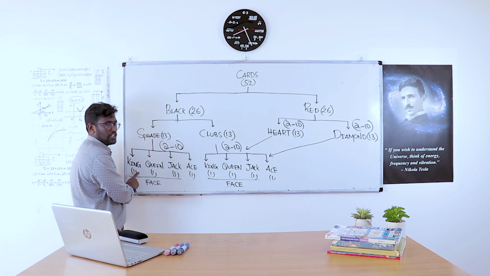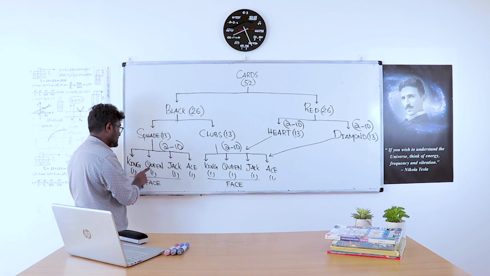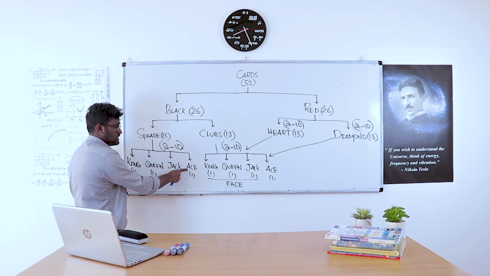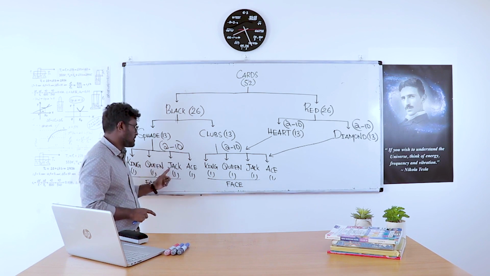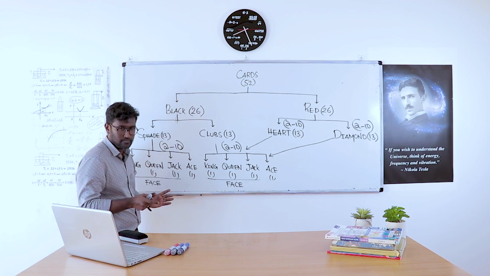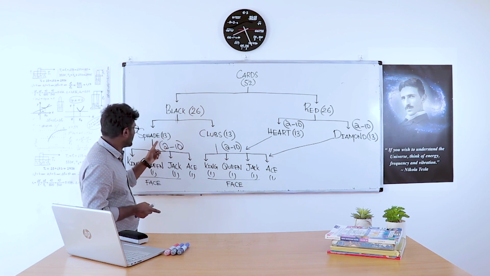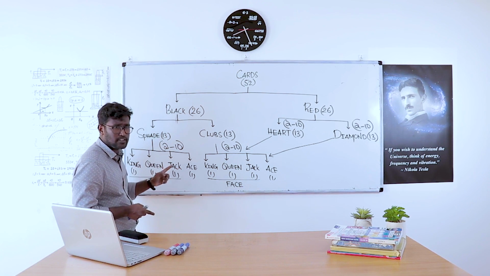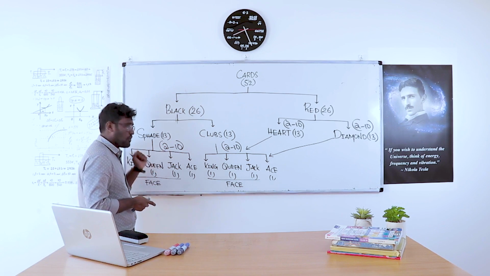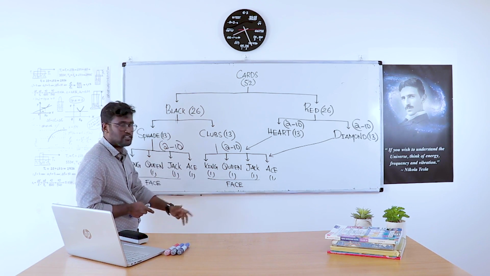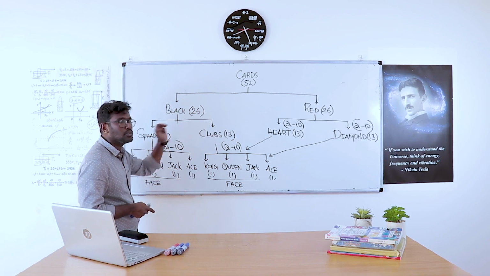Then there is the king card, one king card. Then queen card 1, jack card 1, ace card 1. So total 9 plus 4, 13 cards are there. So in the case of black cards, 13 spade cards are there. From the 13 spade cards, there will be one king, one queen, one jack, one ace, and there will be numbers 2 to 10.